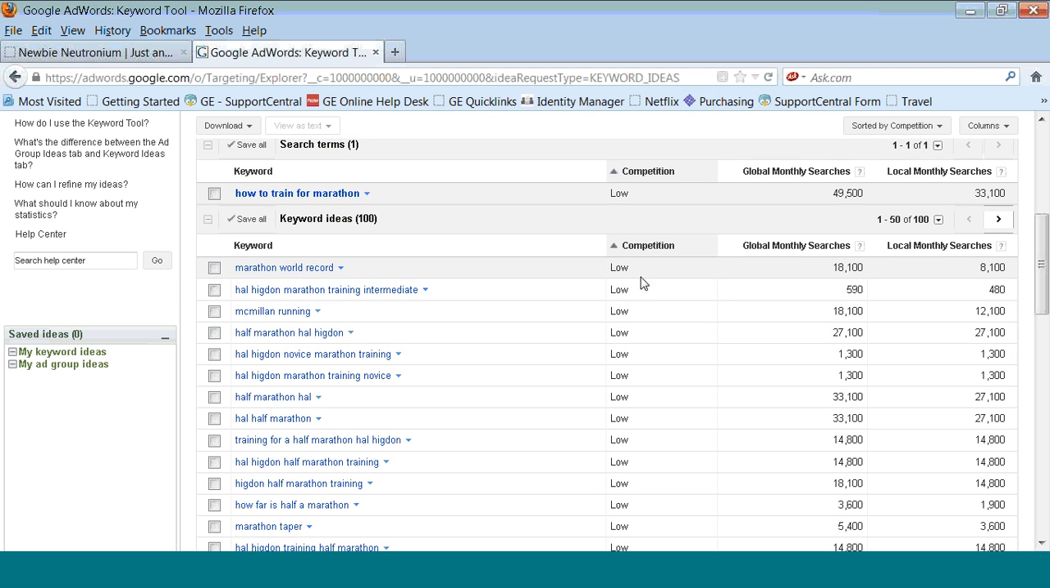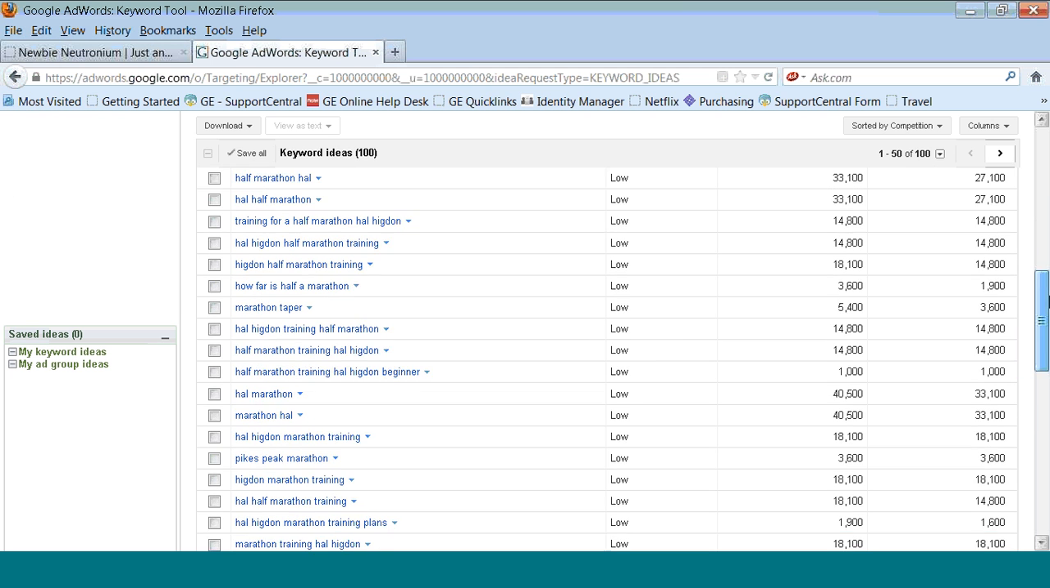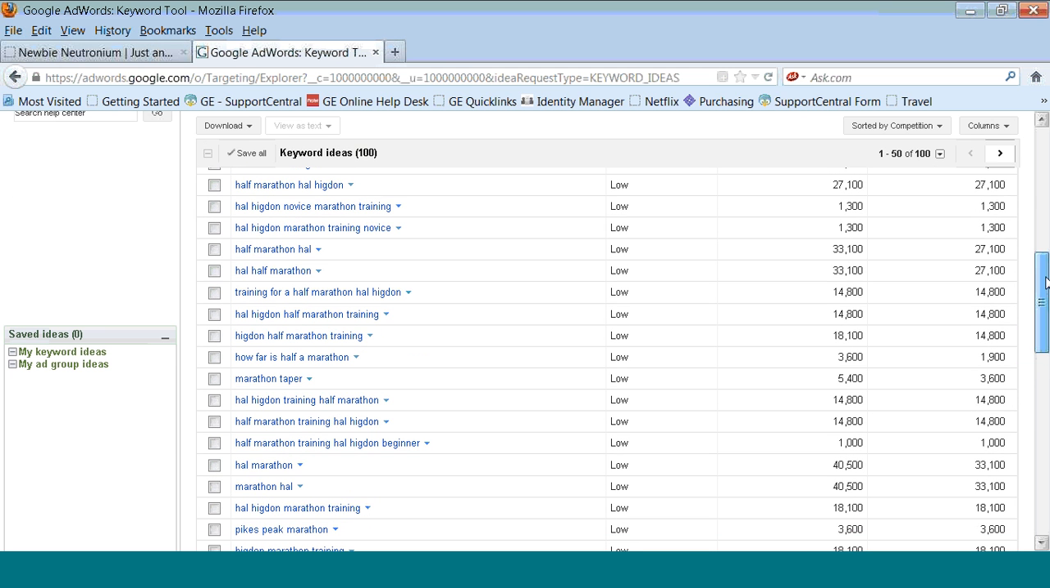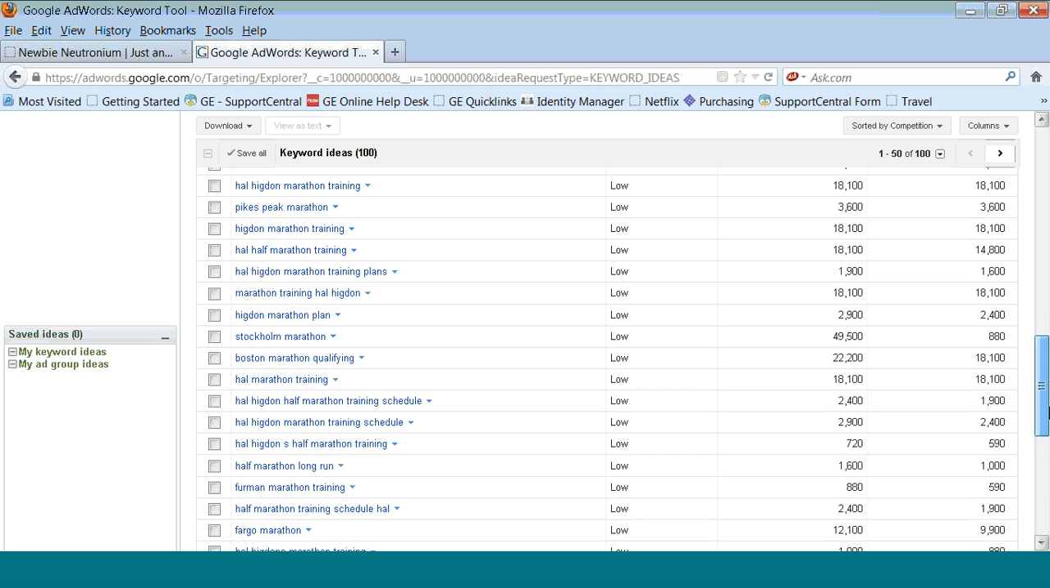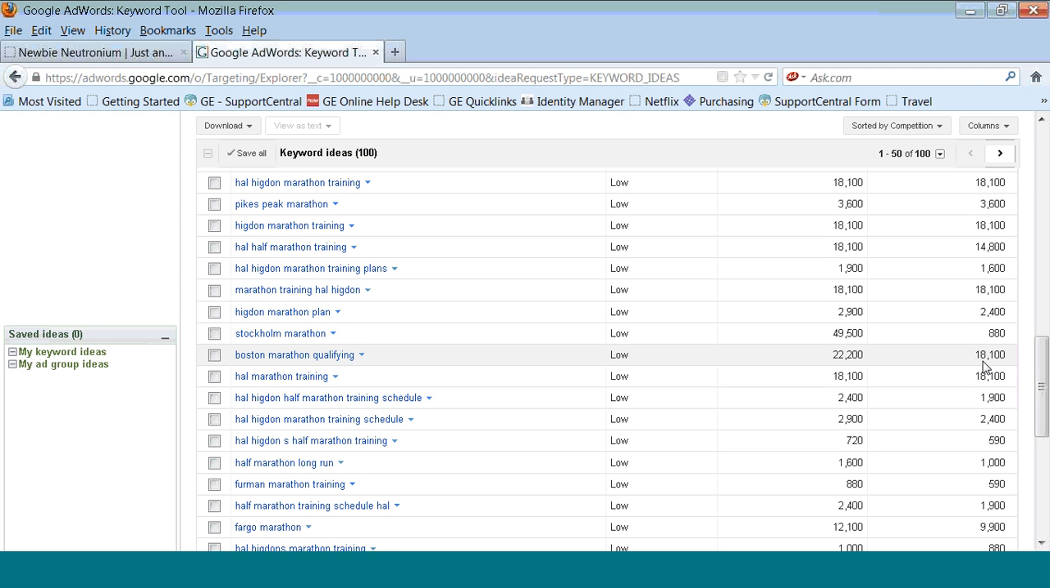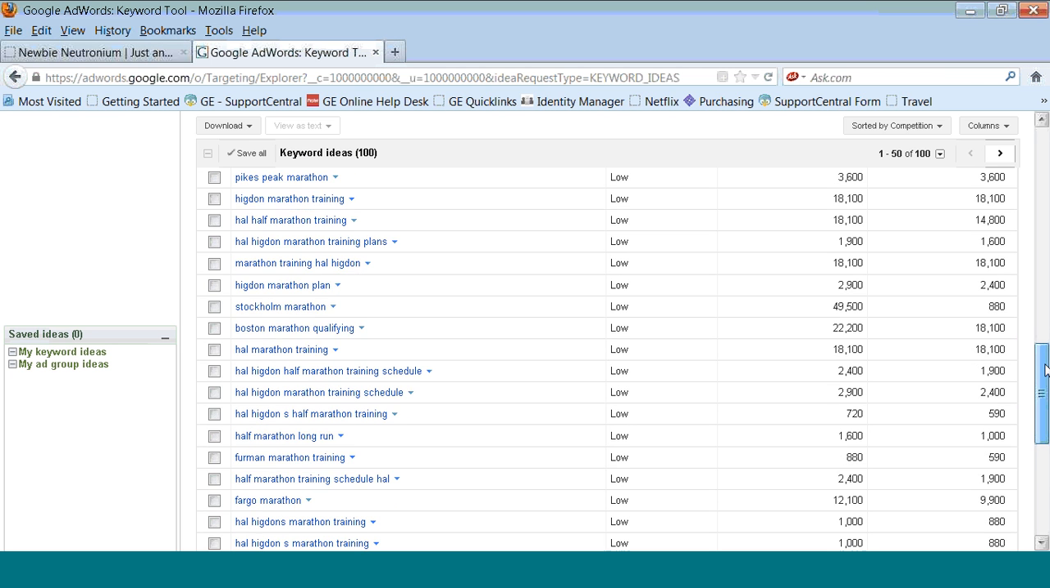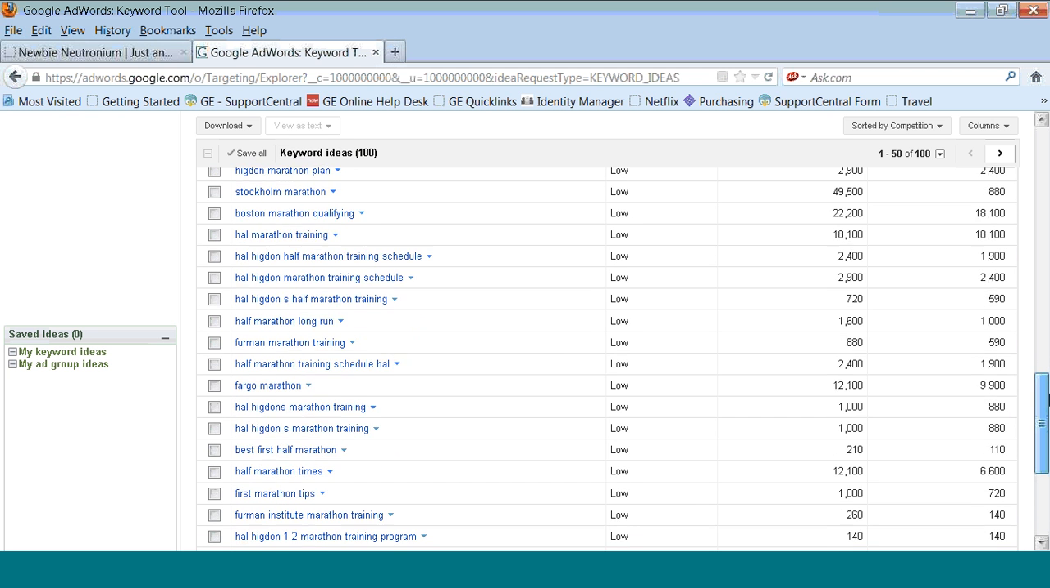It's already sorted for low competition, so just take a look through and take a look at some of the ones that have the higher number of searches and make note of those, or if there's any that are particularly interesting to you. So, for example, down here, Boston Marathon qualifying. Maybe you're someone who's run the Boston Marathon and you can talk about what you've done to do that. And you can create a whole series of articles around qualifying for the Boston Marathon. So that's a phrase that you could use that you're knowledgeable about.